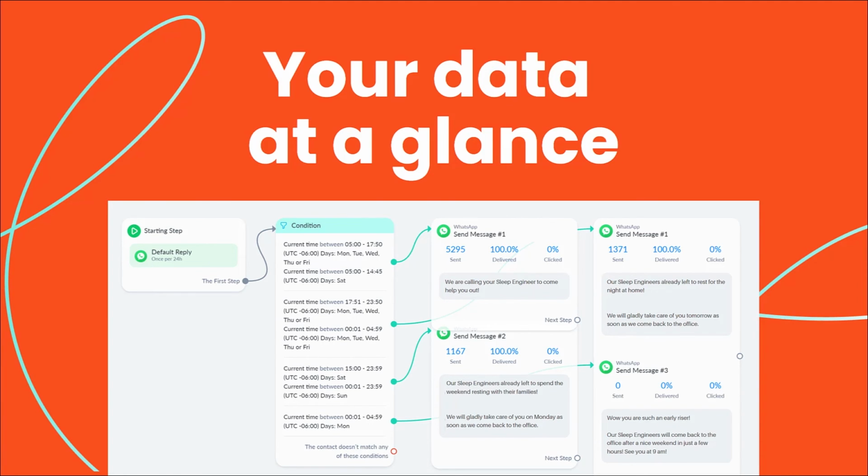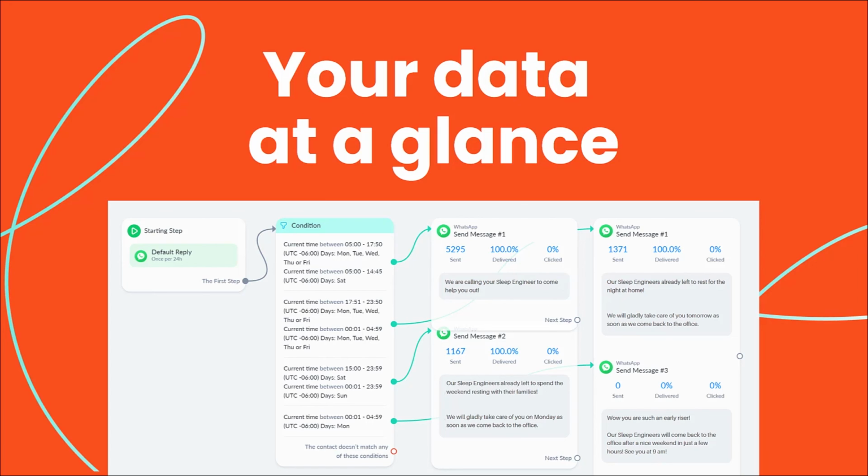And of course, you have your data at a glance. In this case, I'm showing you an example of a WhatsApp default reply that answers depending on the day and the time. This first condition is current time is between 5 a.m. and 5:50 p.m. on working days or working hours on a Saturday. And the message is, "We're calling your sleep engineer to come help you out." If the person is talking during work nights, it will say, "Our sleep engineers already left to rest for the night. We will gladly take care of you tomorrow as soon as we come back to the office."